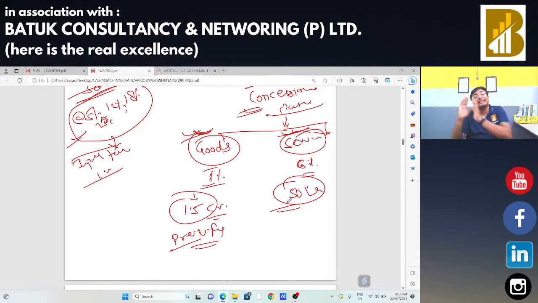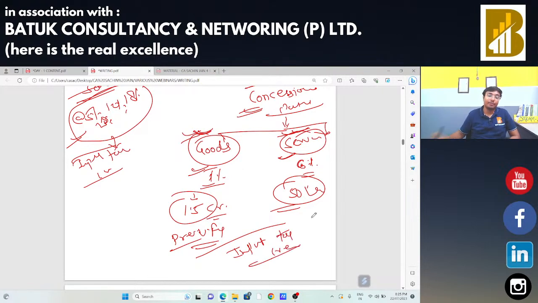And if the turnover exceeds the specified limit, in that case they need to exit this scheme. Okay, so now sir, in this case 1% tax has to be paid, in this case 6%. If my turnover is lower, can I claim the input tax credit? No. If someone is going to adopt that composition scheme, in that case that person will not be eligible to take the benefit of input tax credit.